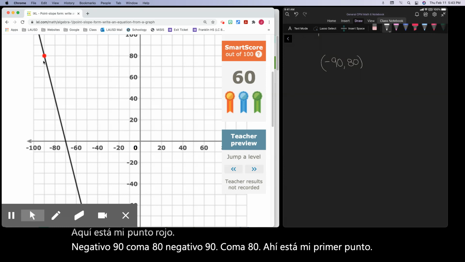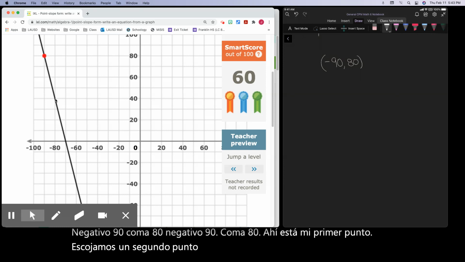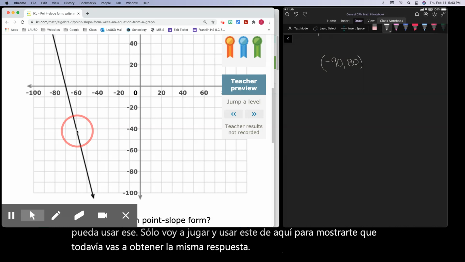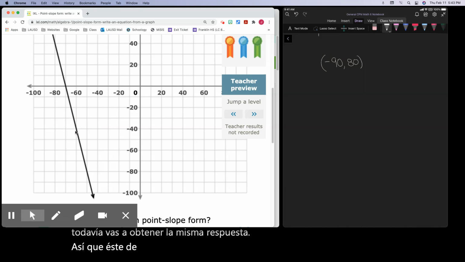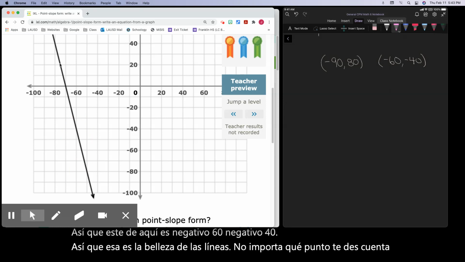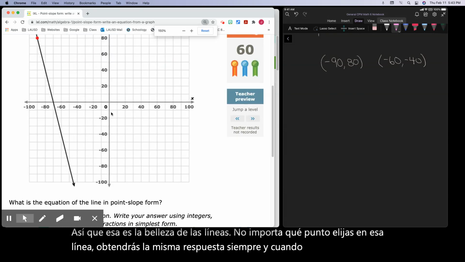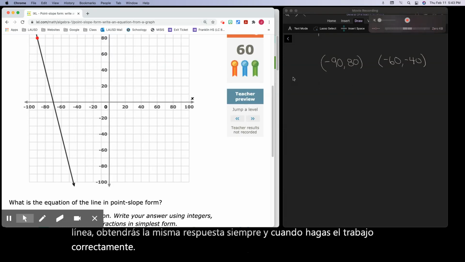Let's pick a second point, and it can be anywhere. You can use that one. I'm just going to mess around and use this one down here to show you that you're still going to get the same answer. So this one down here is negative 60, negative 40. So that's the beauty about lines. No matter what point you pick on that line, you're going to get the same answer as long as you do the work correctly. So now we picked our 2 points.